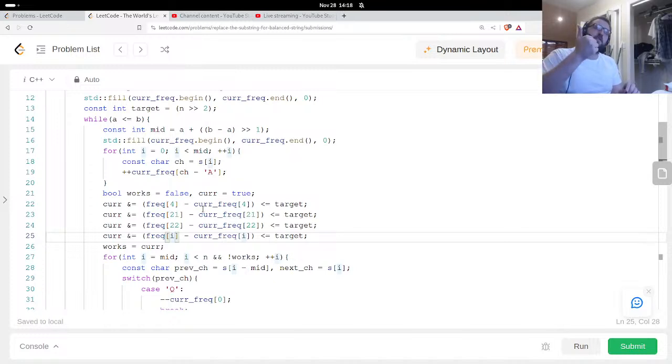A, or B, C, D, E, F, G, H, I, J, K, L, M, N, O, P, Q, R, S, T, U, V, W. This is not 22, this is like 16 or 17.